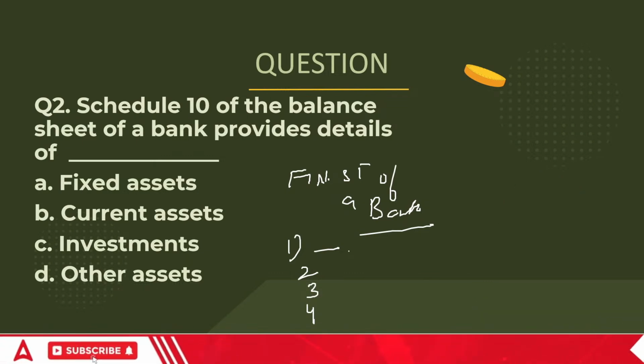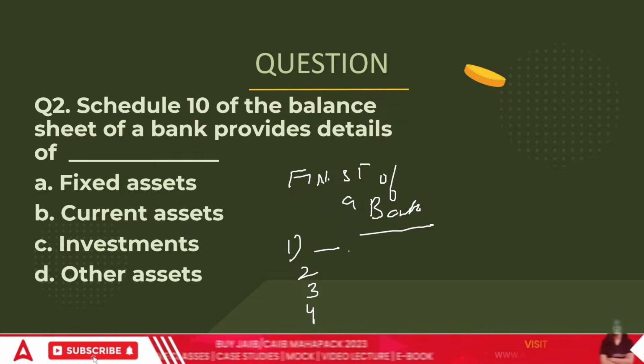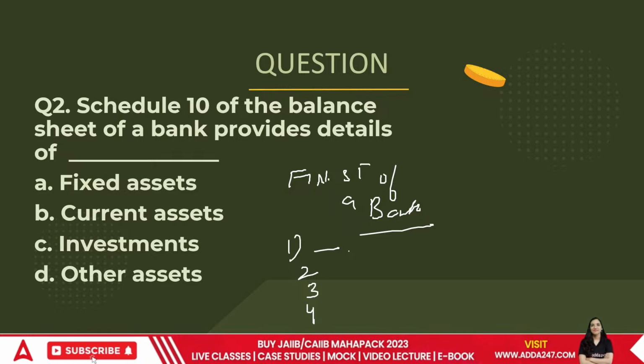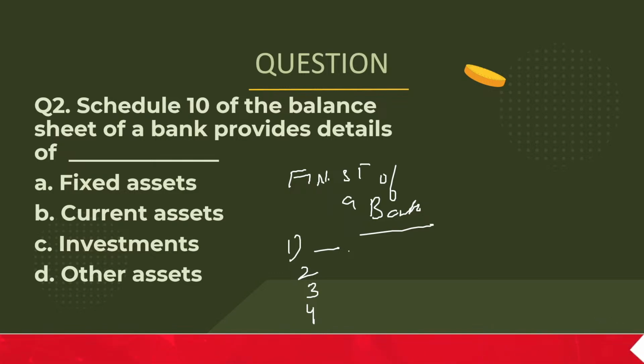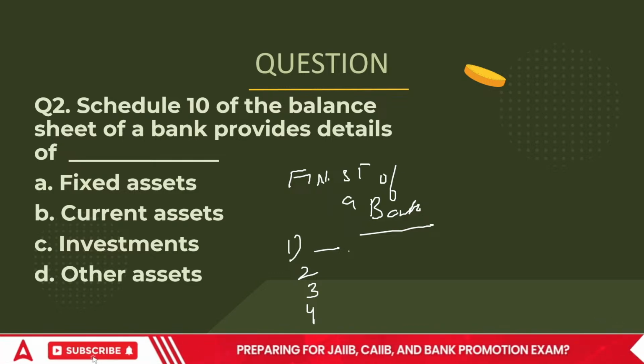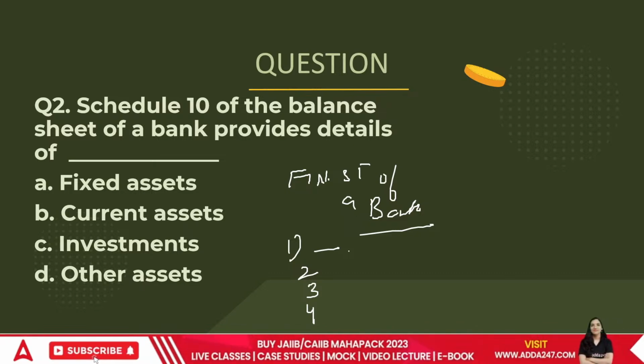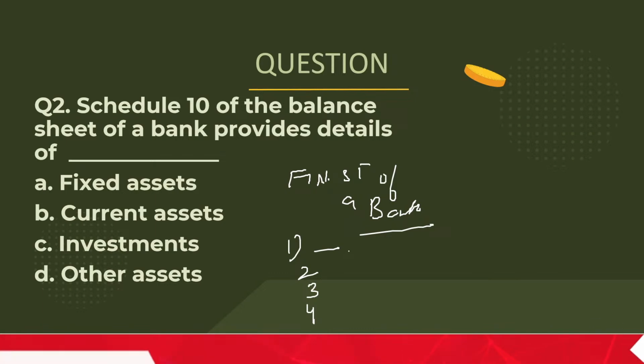Schedule 10 of the balance sheet of a bank provides the details of what? Fixed assets, current assets, investments, or other assets. Let me give you a hint.